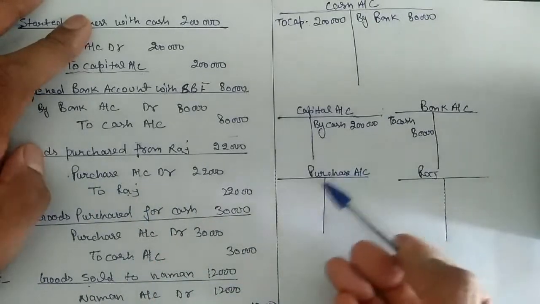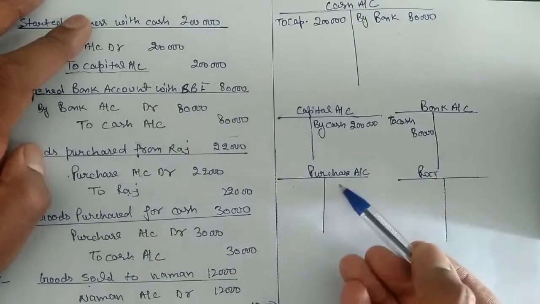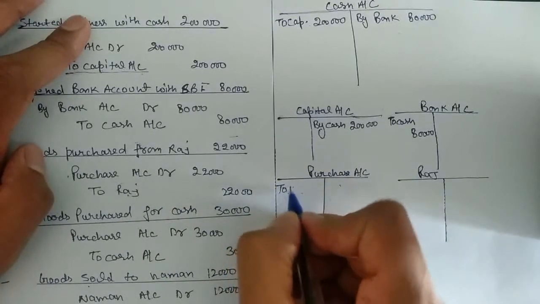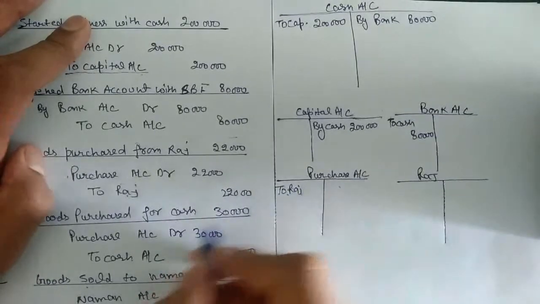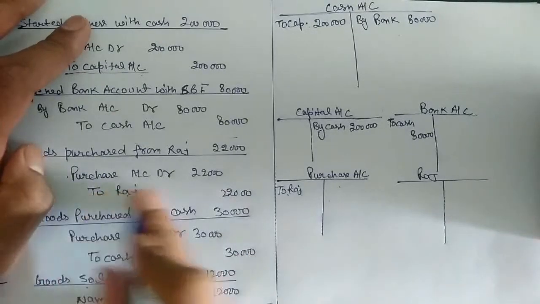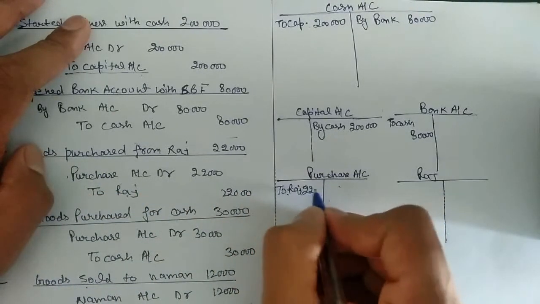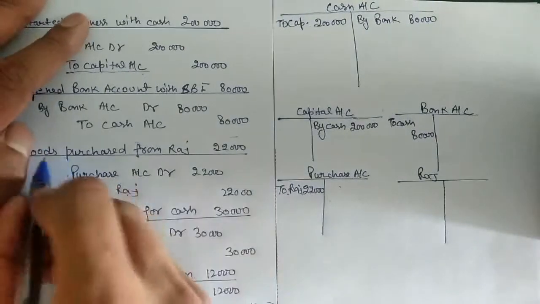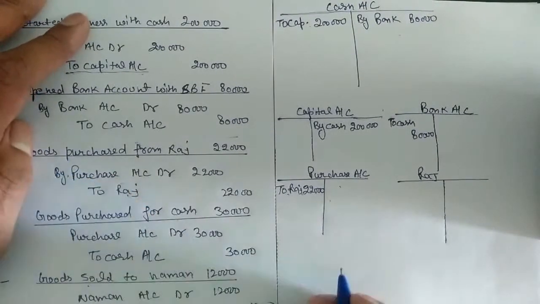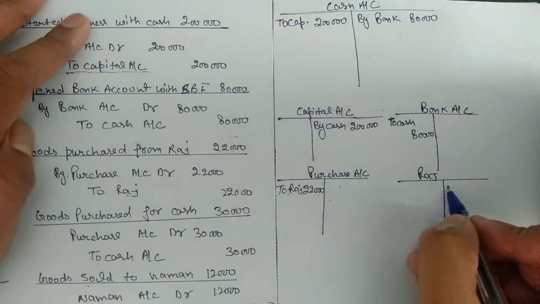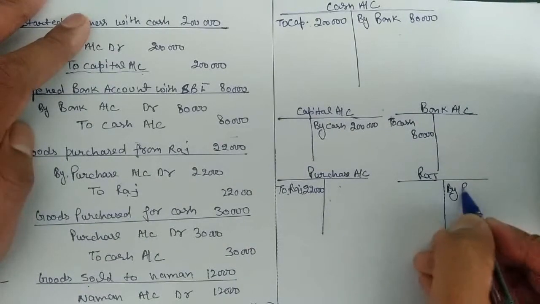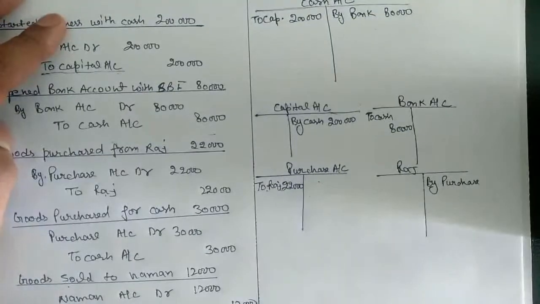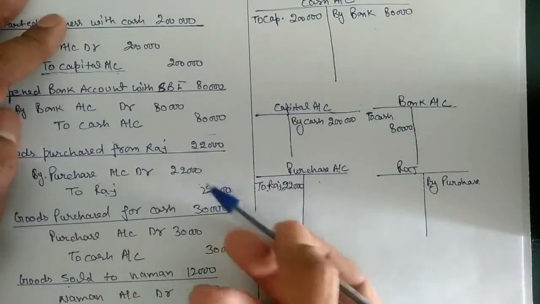So in the purchase account debit, this side is for debit, this side is for credit. So to Raj, and the amount is 22,000. For Raj, purchase is on the credit side. So in Raj, we will credit it by purchase and the amount will be 22,000.